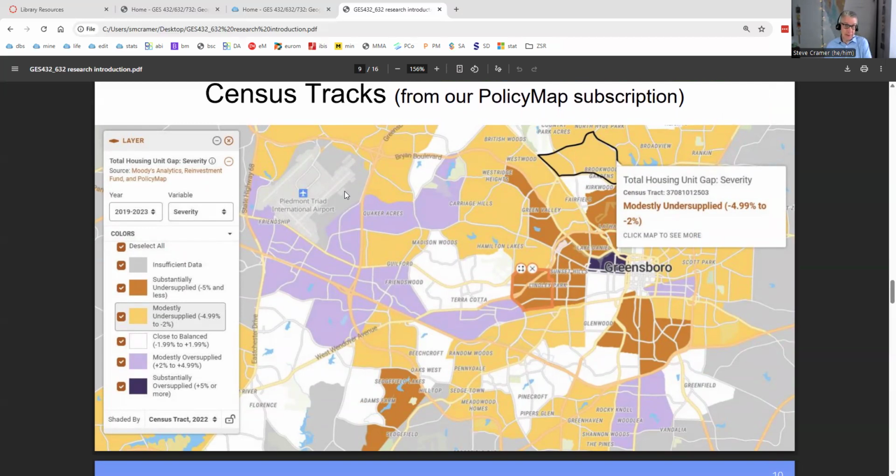And so actually, this might be really interesting data for you all to use, as well as the other examples I've given you. For example, is housing undersupplied or not in a certain neighborhood or throughout the whole city? Hot topic nowadays with affordability, and that's in Policy Map. So examples of tracts and block groups as a way to break down the cities you're looking at in terms of subunits, including neighborhood level data.